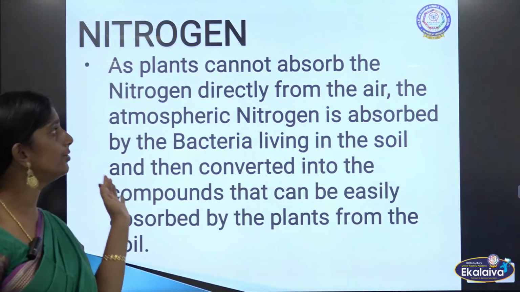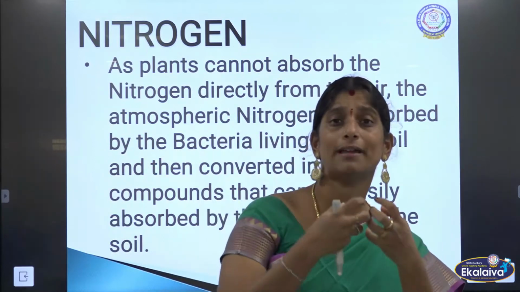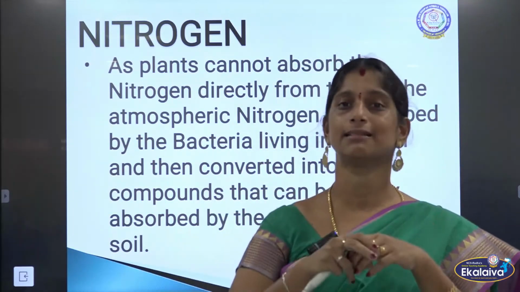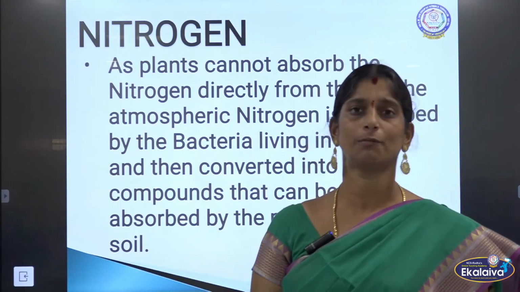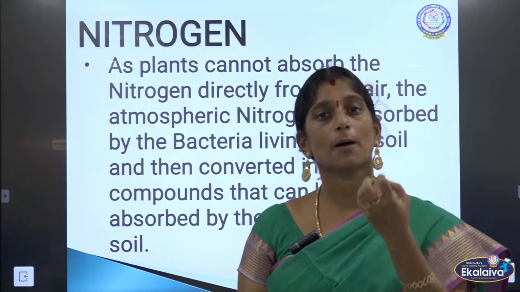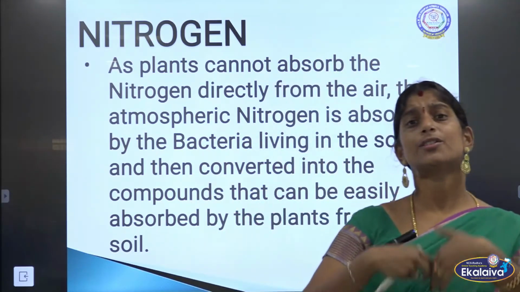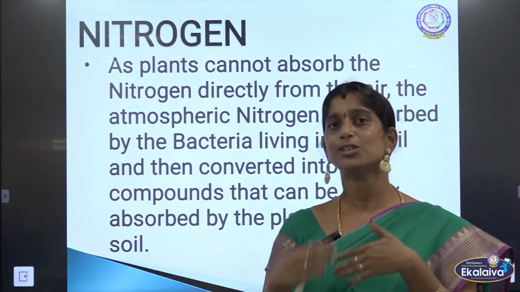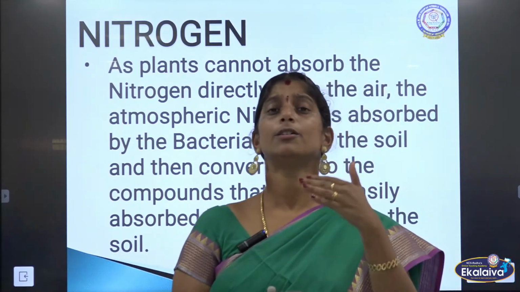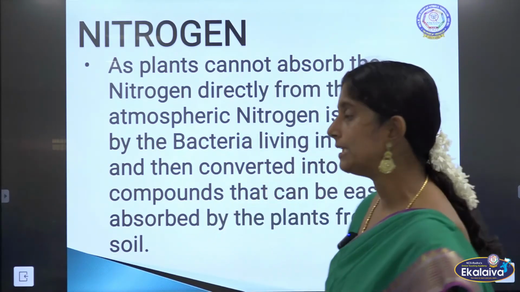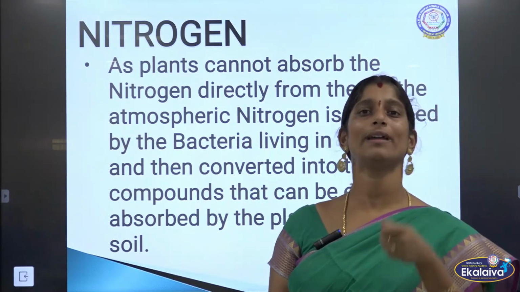So what does a plant do? The nitrogen which is in the air is being absorbed by the bacteria which is under the soil. Okay. So bacteria are there on the root parts of the plant. So these bacteria absorb the nitrogen from the air, and what happens? It changes it into the energy which is required by the plants, okay, during the process of photosynthesis. So that is how plants get the required energy.